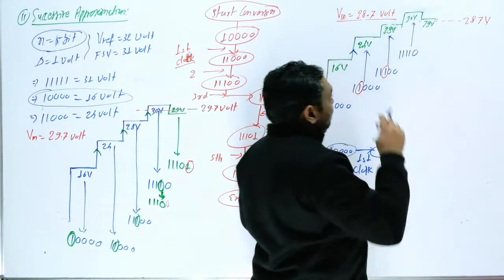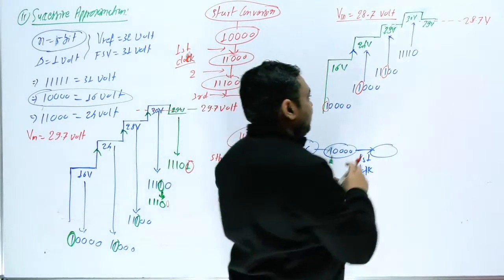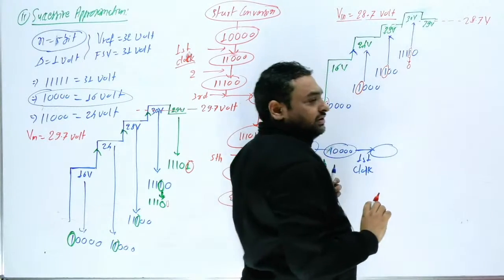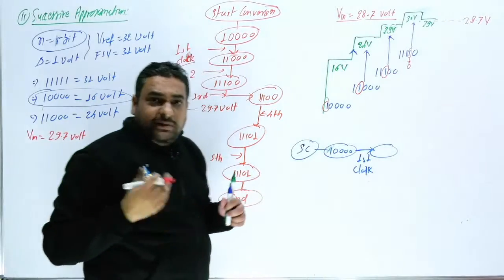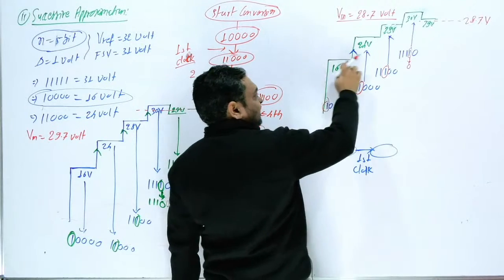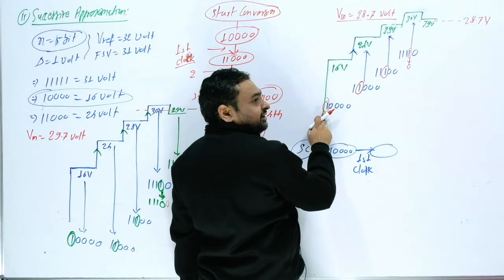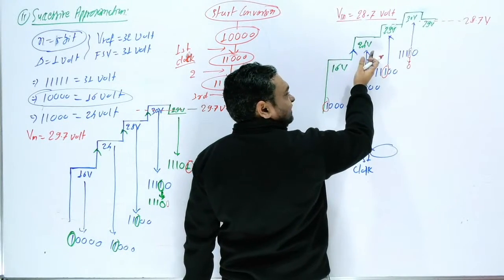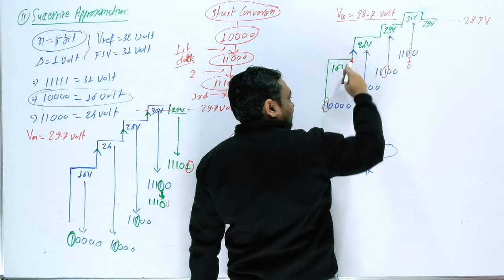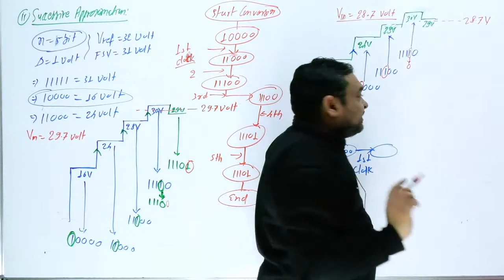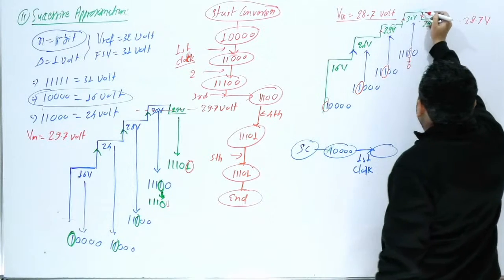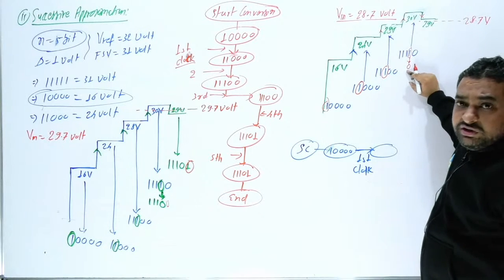This is 30 volt, but you are decreasing. It means this bit will change to 0. So 4 bits are fixed. Every bit you want to check, whether this bit will be fixed to 1 or will change. Suppose you are moving downward, so this will be 0. If in the next state you are increasing, it means this will be 1, and if you are decreasing, then it will be 0. Are you getting this point? So if you are decreasing here, this bit will change from 1 to 0.